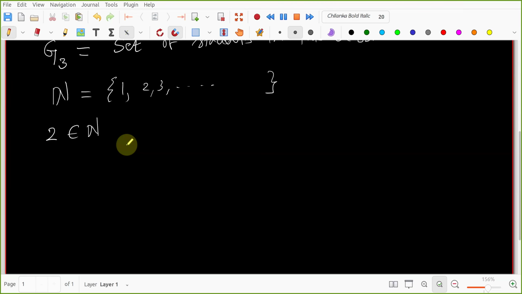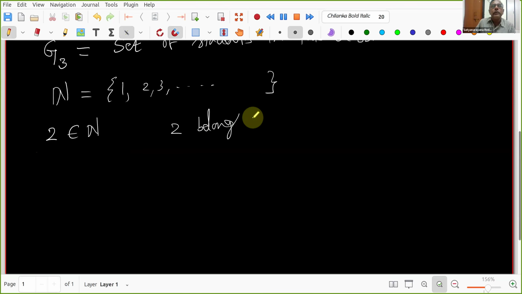Two is the second least natural number. Okay, it is a natural number. What is this thing actually? 2 belongs to N. I can write it like this also. What is this?